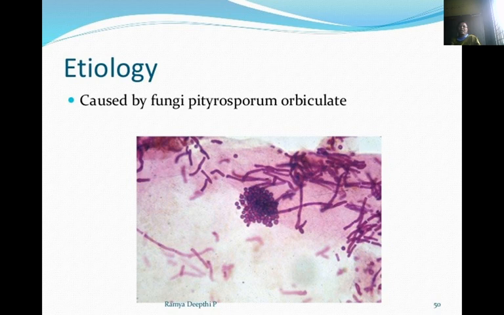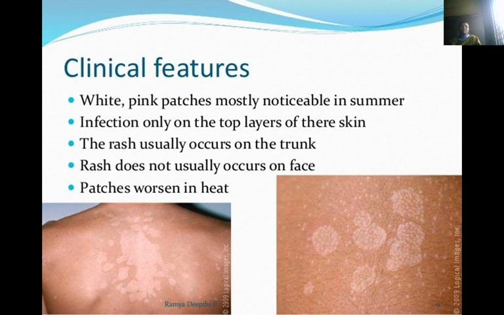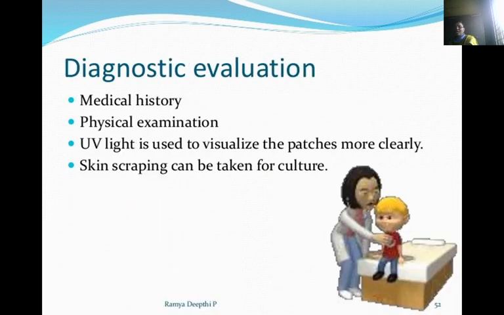Etiology: it is caused by the fungi Pityrosporum articulates. Clinical features are white or pink patches, with infection only in the top layers of the skin. The rash usually occurs on the trunk and does not usually occur on the face. Patches worsen on the feet. Diagnosis: history and physical examination. UV light is used to visualize the patches more clearly, and skin scraping can be taken for culture.